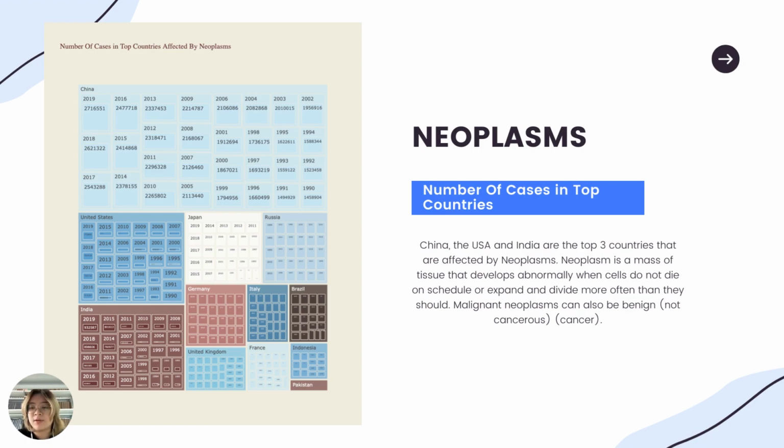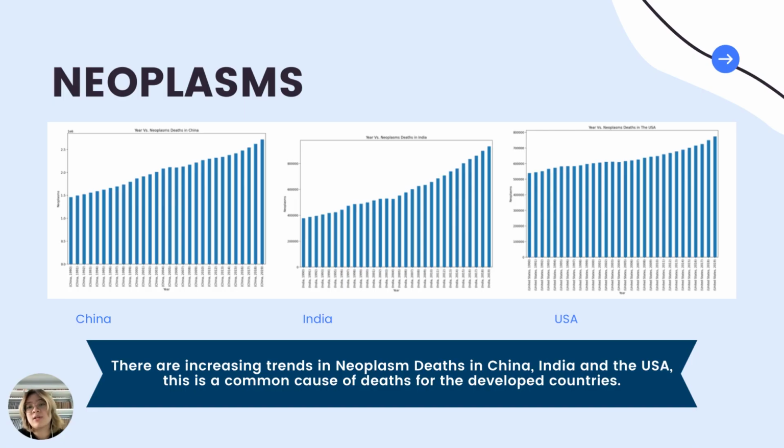Although at the beginning, if a neoplasm is not large, it is not dangerous. So let's have a look at the data here. Here we have increasing trends in all three of them, since neoplasm is a problem that can be seen in developed countries.